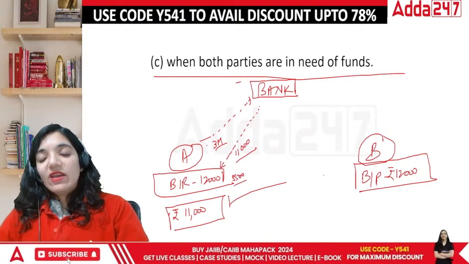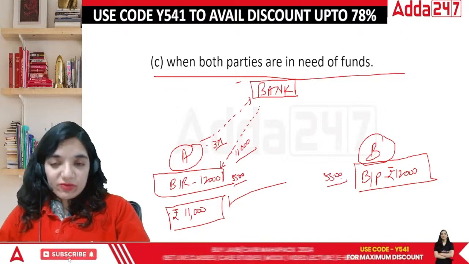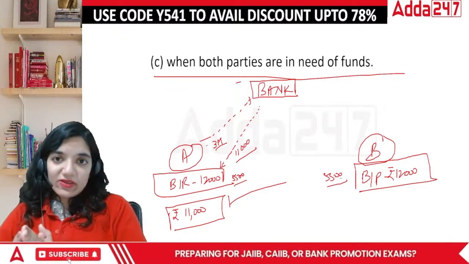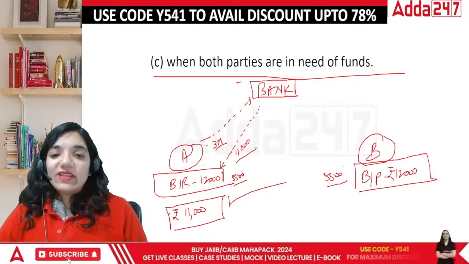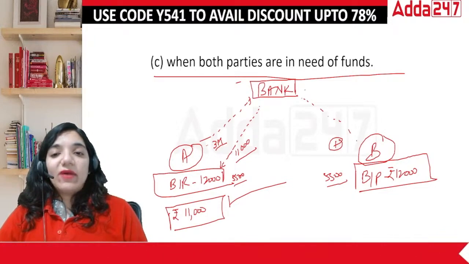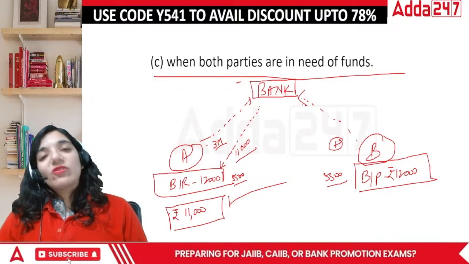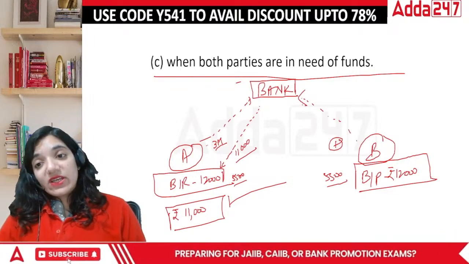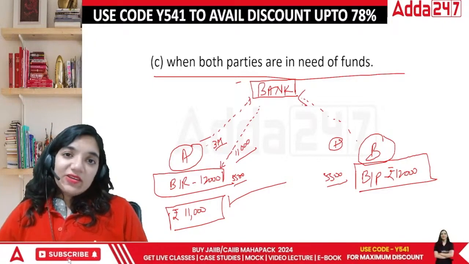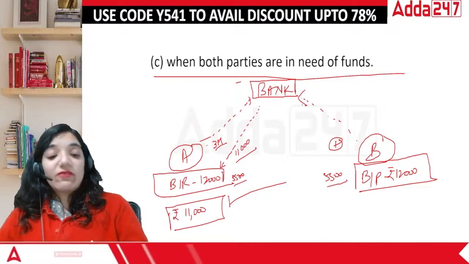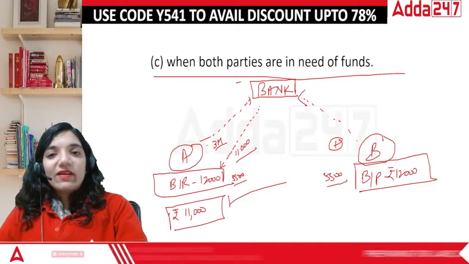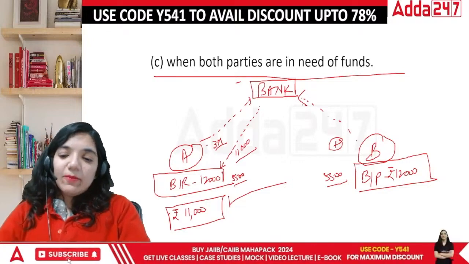5,500 is for A, 5,500 is for B. After a certain period of time, whenever they are in need of money, both of them would combine their funds together. After 3 months, they will combine their money and return it to the bank. In this case, both the parties are in dire need of funds, and they created an asset in order to get the money. Now they've got the money. After this, both the parties are relaxed. That is a specific area that we call an accommodation bill, everyone.